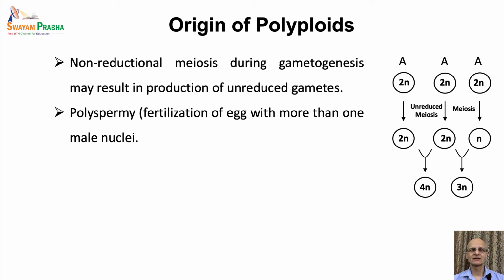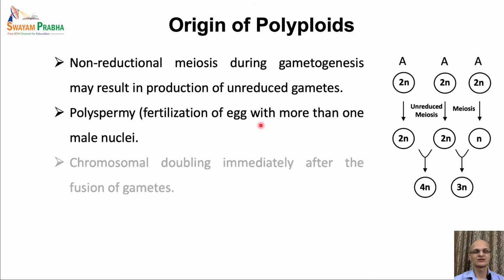Next, another mechanism of polyploid creation is polyspermy. It is also called polyspermaty, and it represents the condition when more than one male nucleus, or sperm nucleus, or pollen nucleus, fuses to the egg cell. So it creates a polyploid condition, and repeated polyspermy can create plants with higher ploidy too.